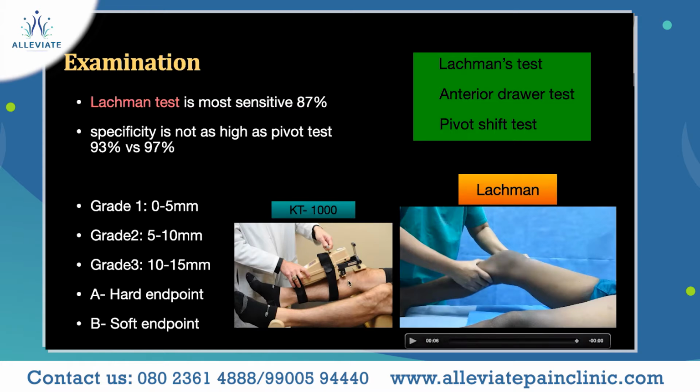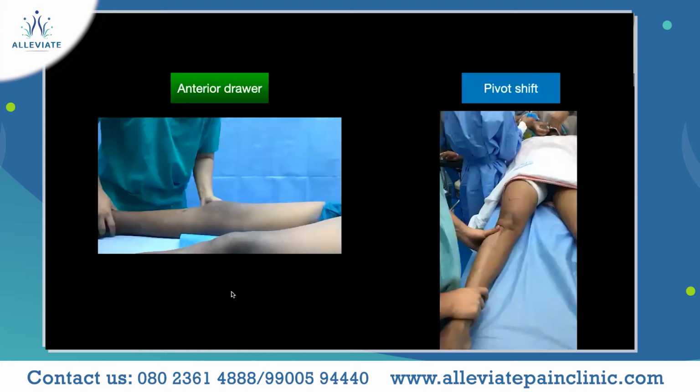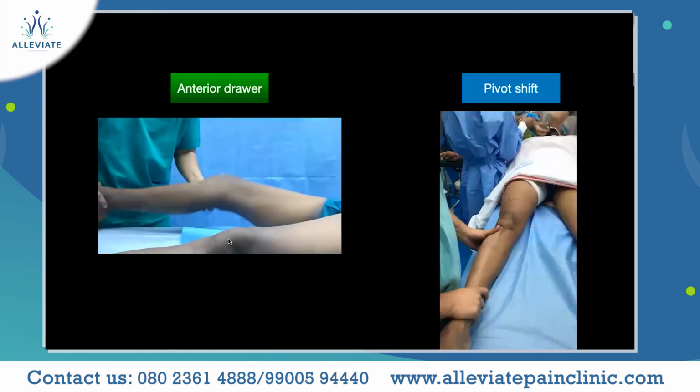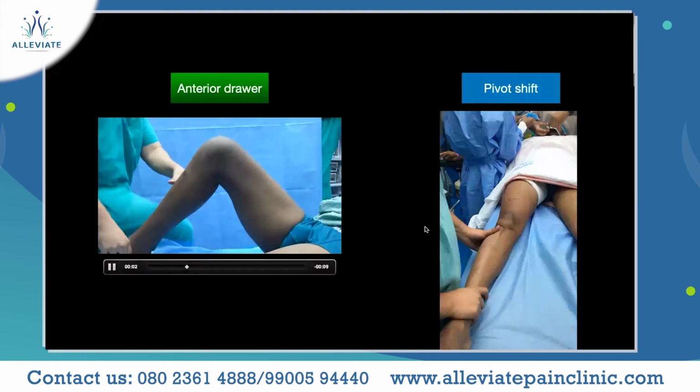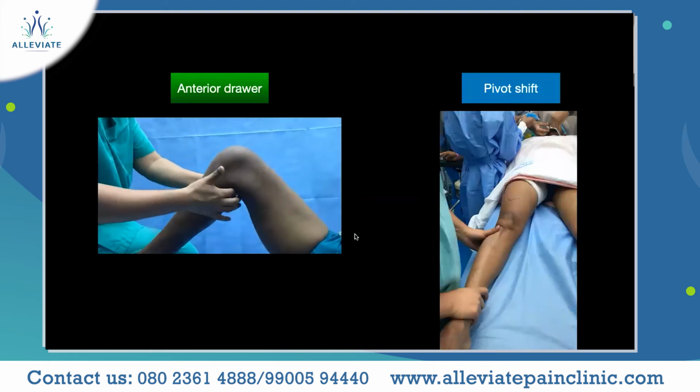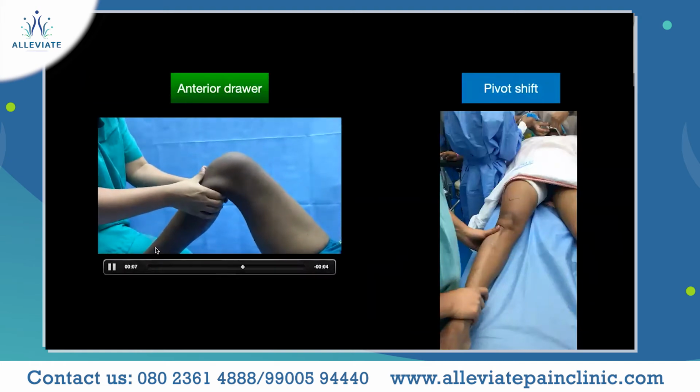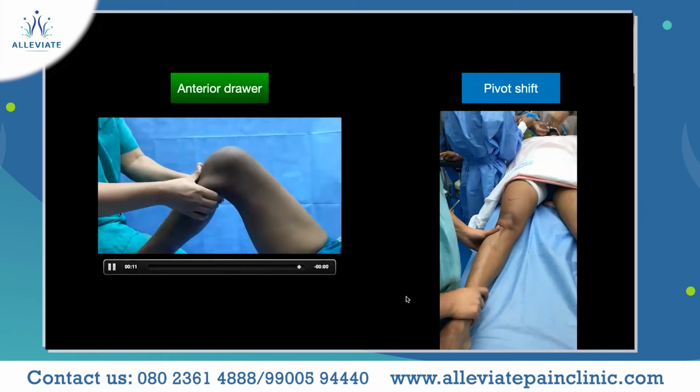Depending upon the translation, there are grades 1, 2, and 3, and A and B, which is divided as a soft endpoint and hard endpoint. The other two tests are the anterior drawer test for the ACL. You sit on the patient's foot and give an anterior translation. You can see the tibia moving forward.